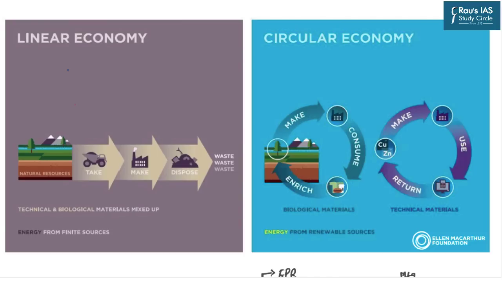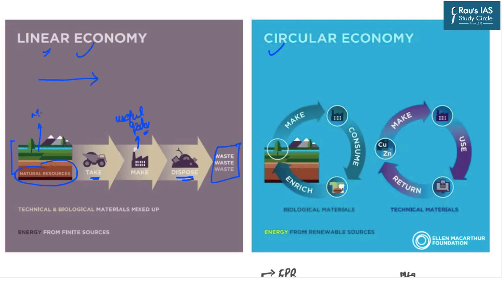Now this picture gives you a graphical representation of the linear economy versus the circular economy. As you can see in this picture, the first important difference of the linear economy and the circular economy is showcased by its very name. This economy works in the single direction. That is, you extract the natural resources from the earth, you process or modify those resources and make them into useful products. And once you are done with those products, you dispose those products, generating a huge amount of waste.